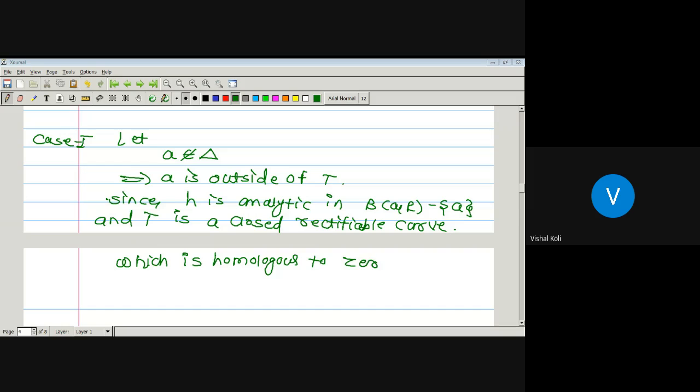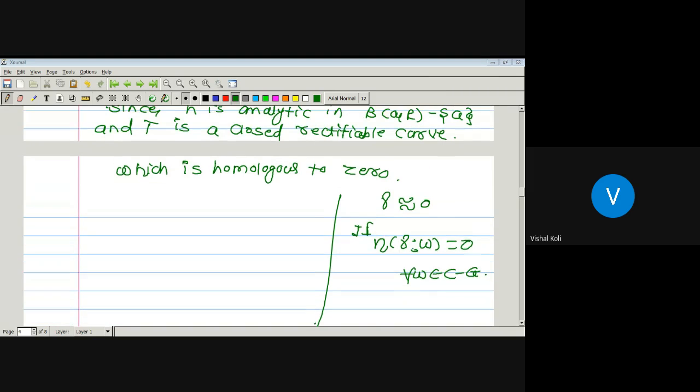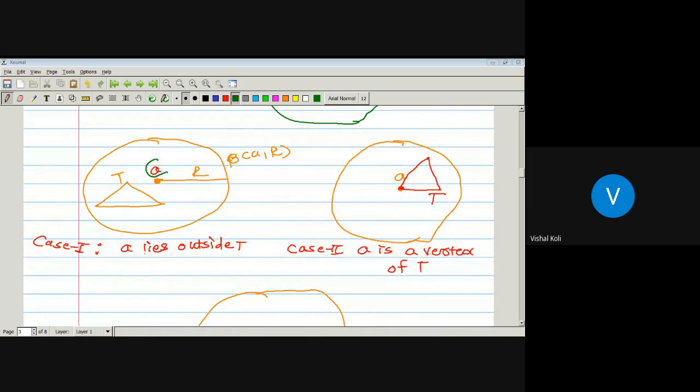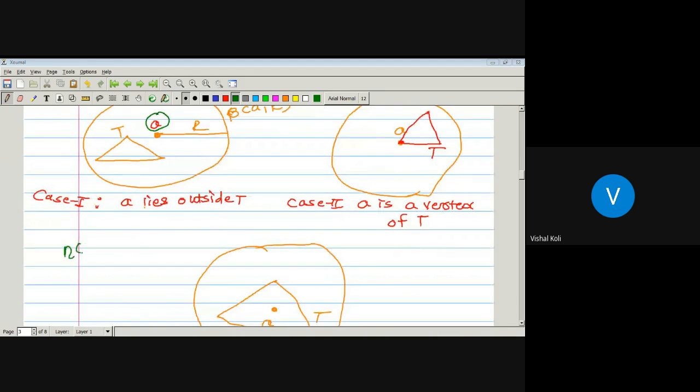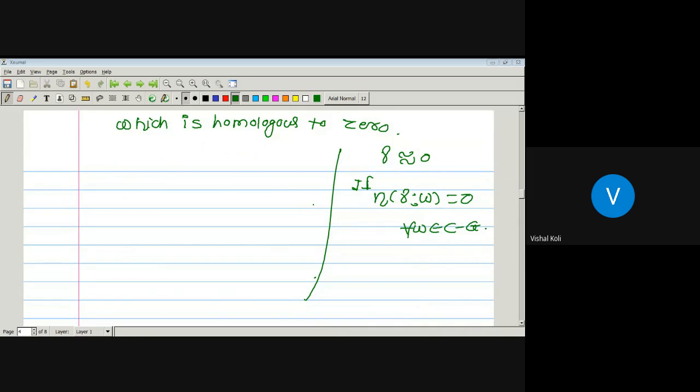Homologous to 0 means if gamma is any closed rectifiable curve in a set G, then this gamma is said to be homologous to 0 if the index of the curve gamma with respect to a point W equals 0 for all W belonging to C minus G. So here, if we take point A outside of this T, it means the index of the curve gamma with respect to the point A equals 0 for all A belonging to the open ball about A of radius R minus this T. It means the given function is analytic on that region since it has a singular point A which is outside of that curve.